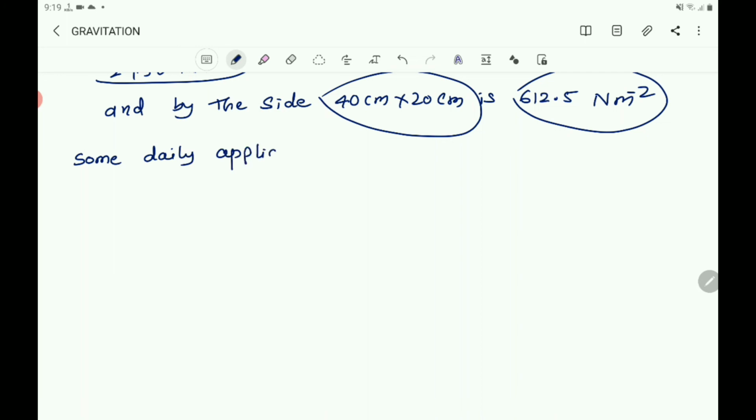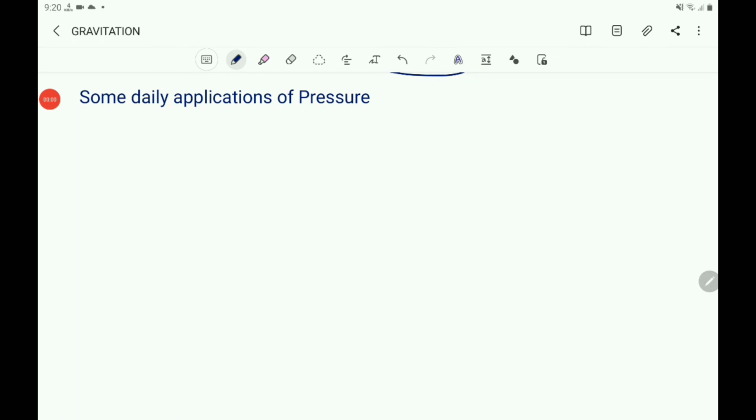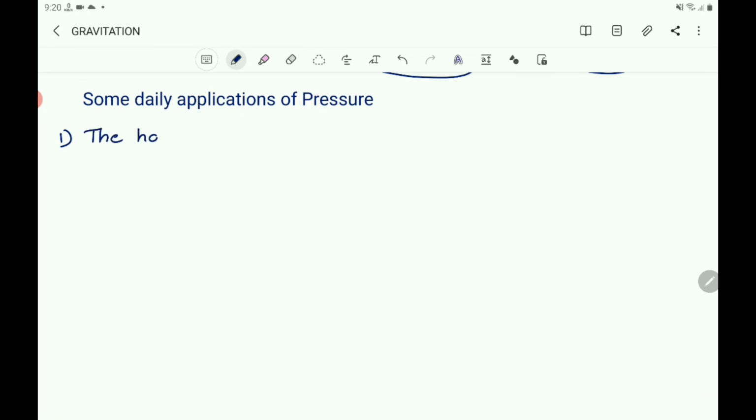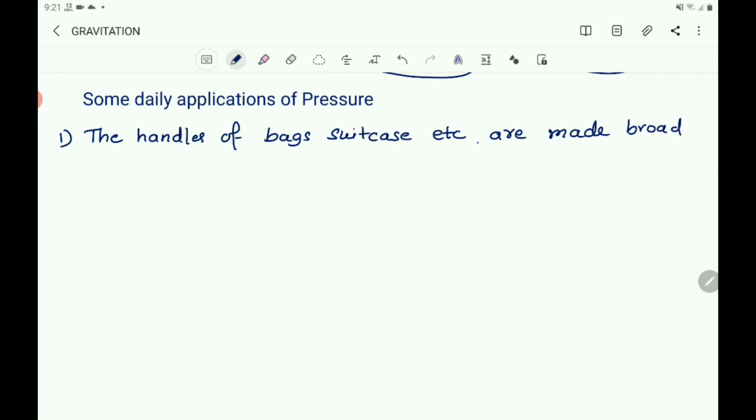First one you write the handles of bags and suitcase etc. are made broad so that the small pressure is exerted on the hand.